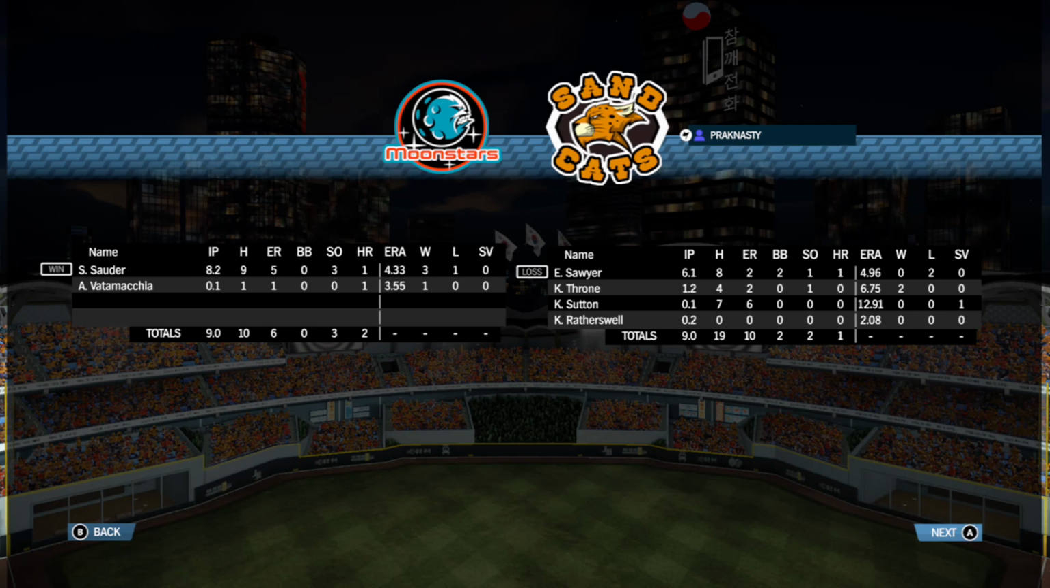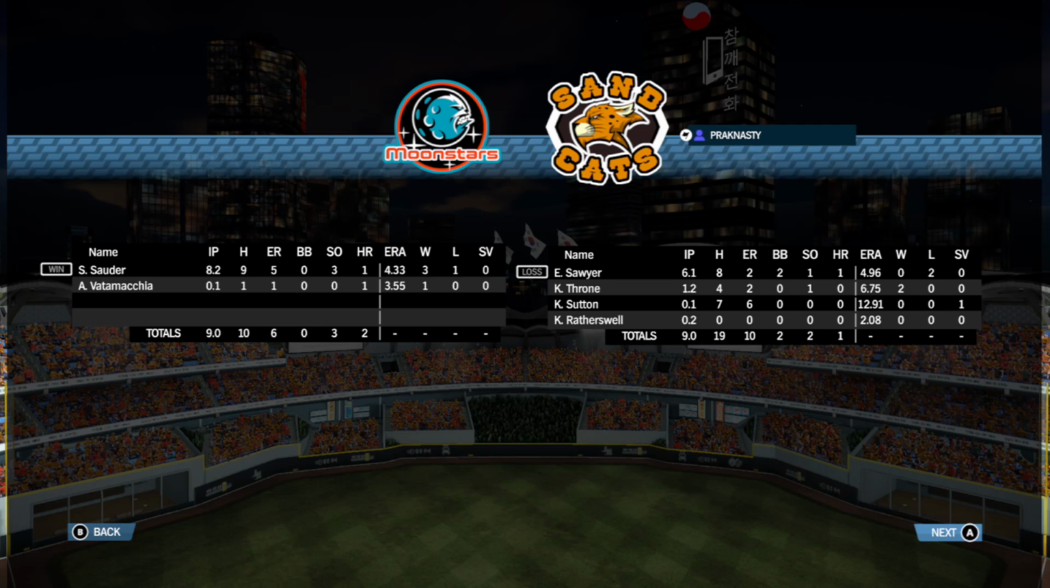Thrown, inning and 2/3 out of the pen, giving up 2 runs, 4 hits, 1 strikeout. Not horrible, but could be better. Sutton, 1/3 of an inning, 7 hits, 6 earned runs. The only reason she didn't get the loss is because Sawyer was already losing. But I'm going to have to cut her now because she just messed that up so badly. She screwed us out of a win. And then Ratherswell, 2/3 scoreless innings out of the pen. Good for him.